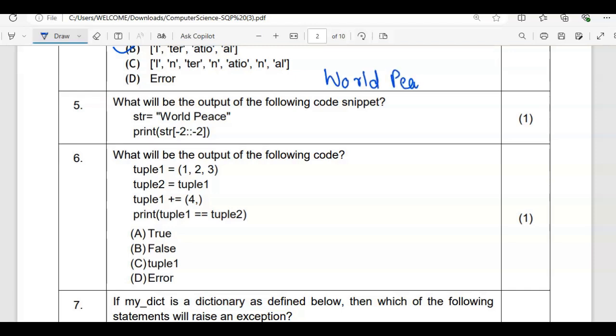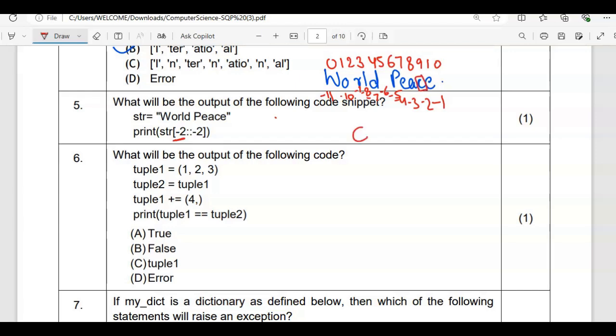So let me write it down here, and the indexing I'm writing with red color. So this is from 0, 1, 2, 3, 4, 5, 6, 7, 8, 9, 10. And if you start from the right hand side, -1, -2, -3, -4, -5, -6, -7, -8, -9, -10 and -11. Now you please check starting from -2. So this C is at -2 position.